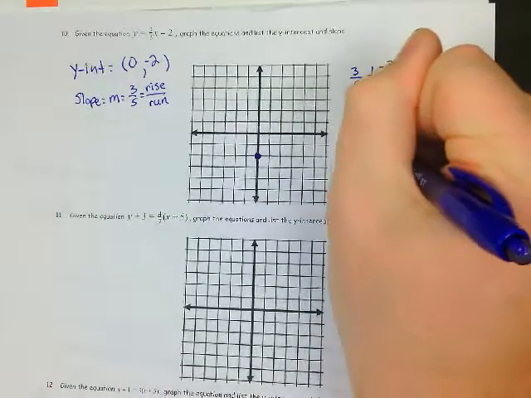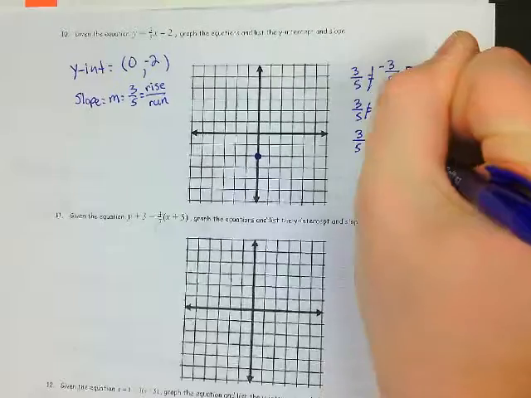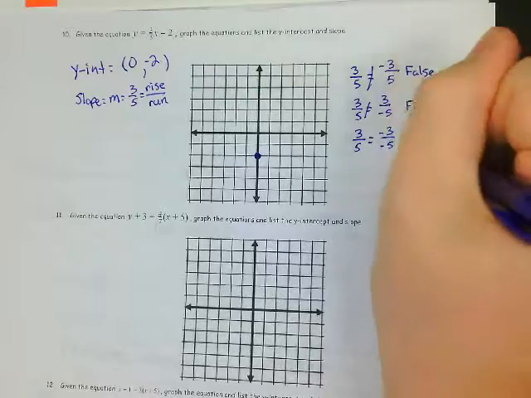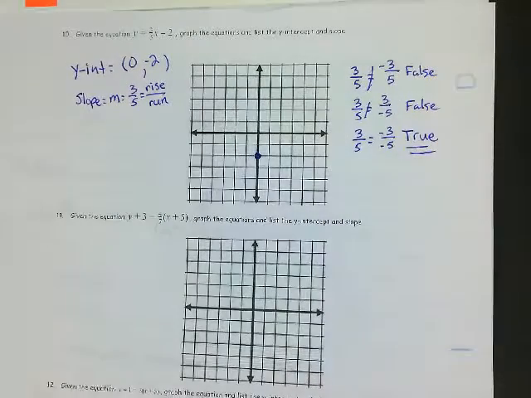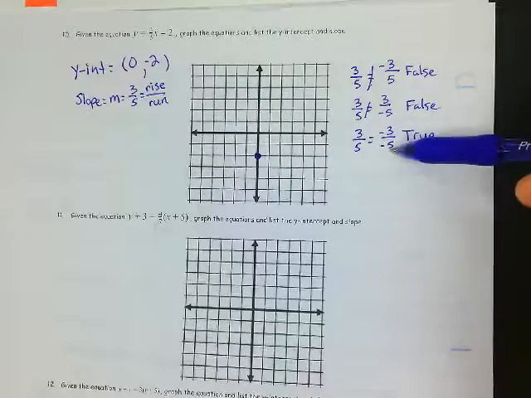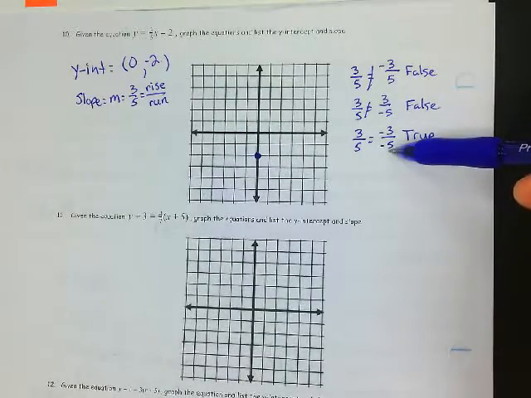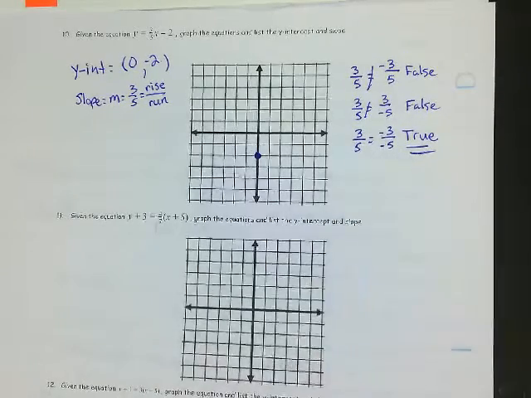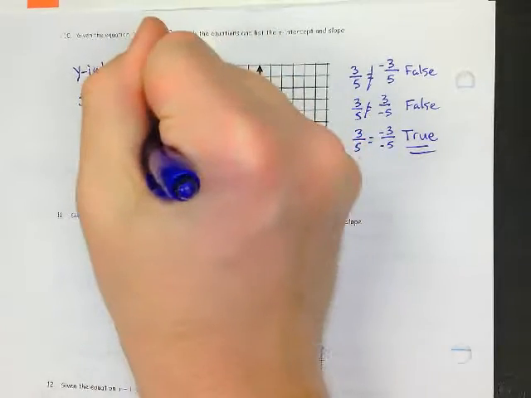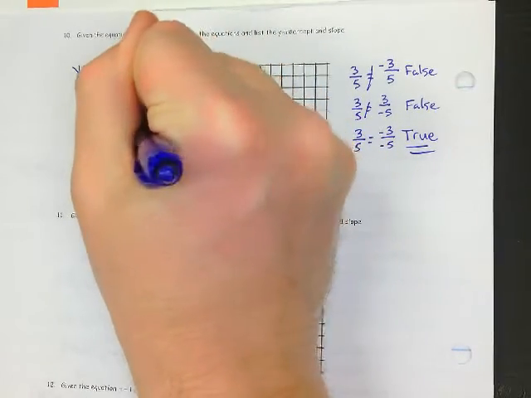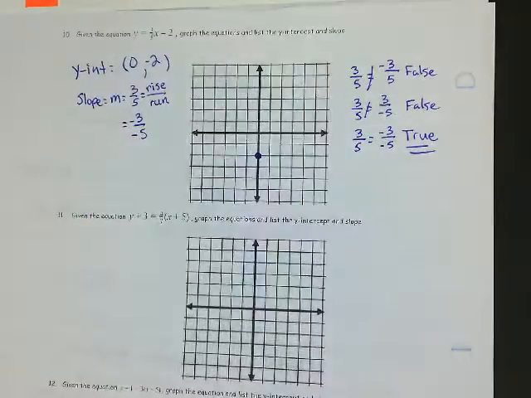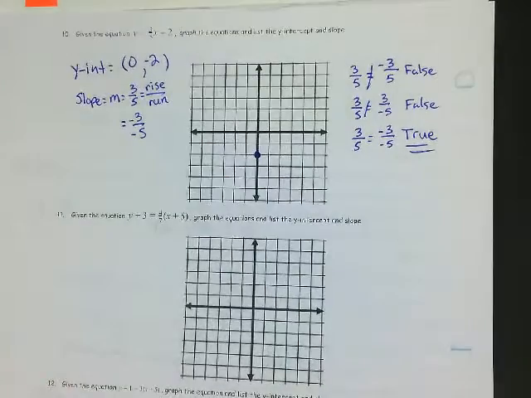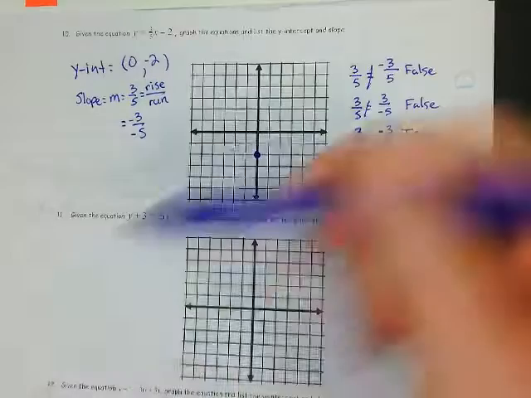But let me ask you this. What if I put a negative on the 3 and the 5? -3/-5. Is that a true or false sentence? This is true. That's true because, -3/-5, what's a negative divided by a negative? Positive. That's a positive. So this is a true sentence, isn't it? So my two slopes are not just 3/5, but -3/5. Okay? Those are my two slopes. And the reason I want to do that is so I'll have 3 points on the line that are collinear.